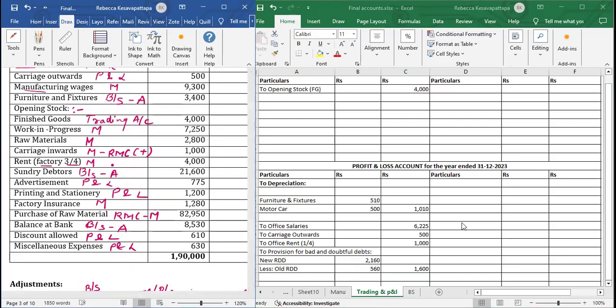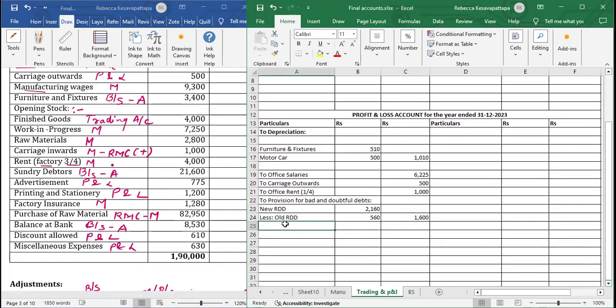Now we will go for advertisement. You'll write here to advertisement 775. Then to printing and stationery 1200.